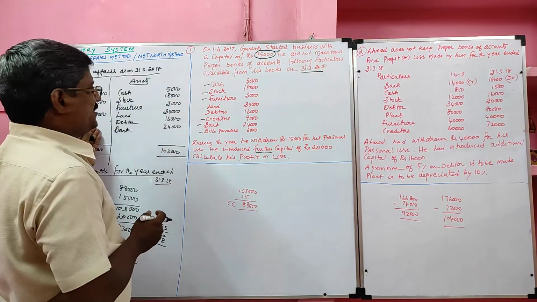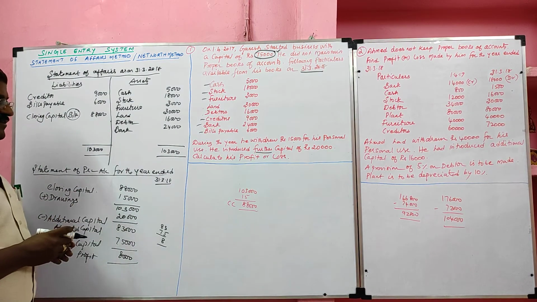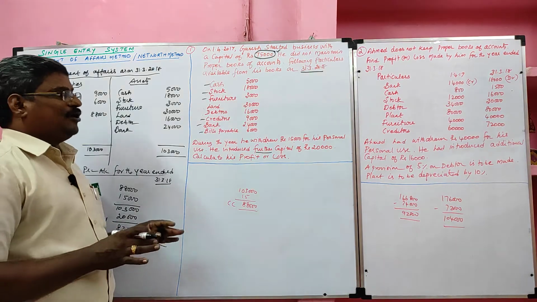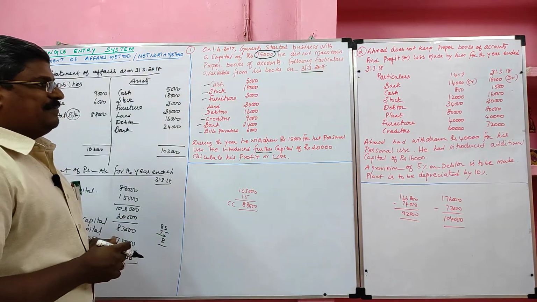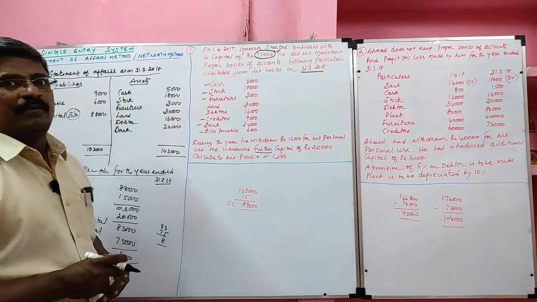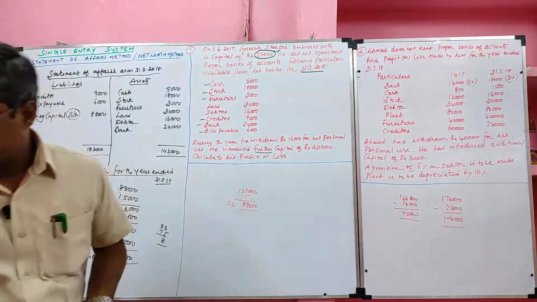Students, in this case, opening capital is given. We ascertained closing capital. Then I prepared statement of profit and loss account for the year ended 31st March 2018. I ascertained profit. Here, opening capital alone given. We ascertained closing capital. In this problem, no adjustments are given. Next, we are going to solve one problem. That problem has some adjustments. Now, listen carefully.